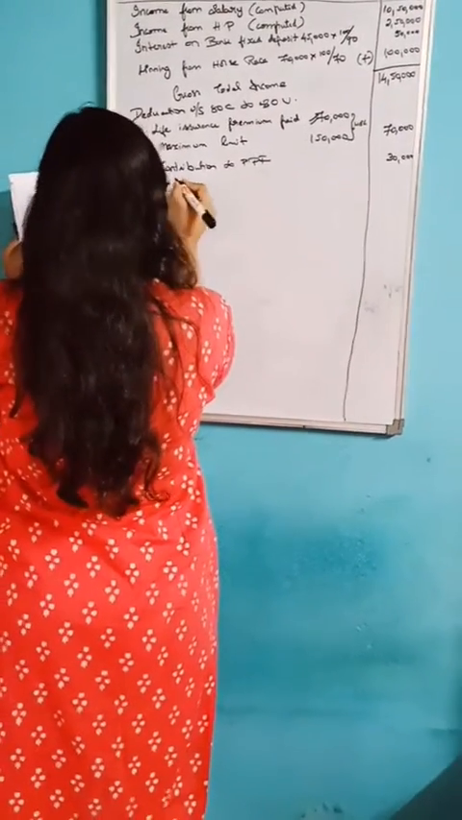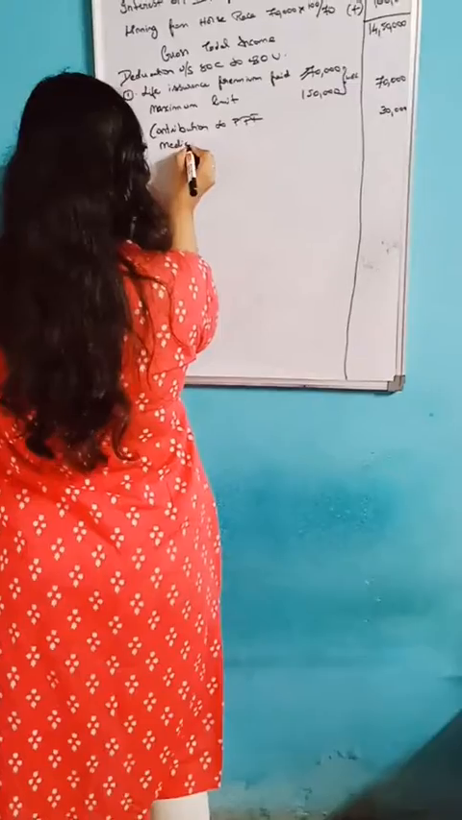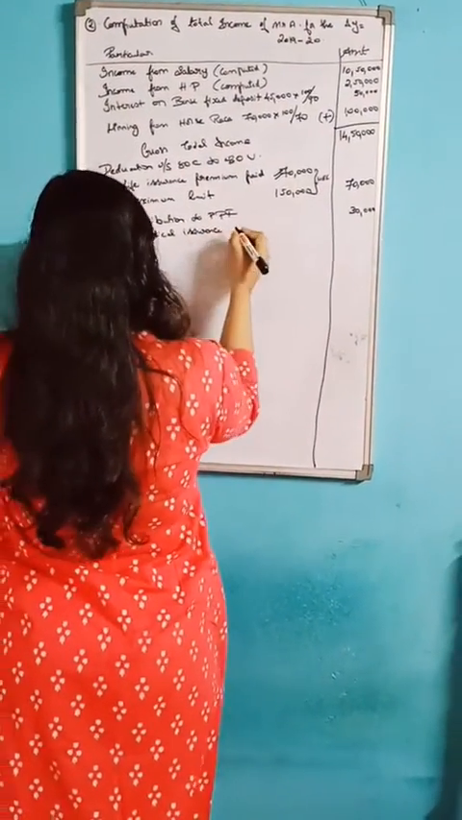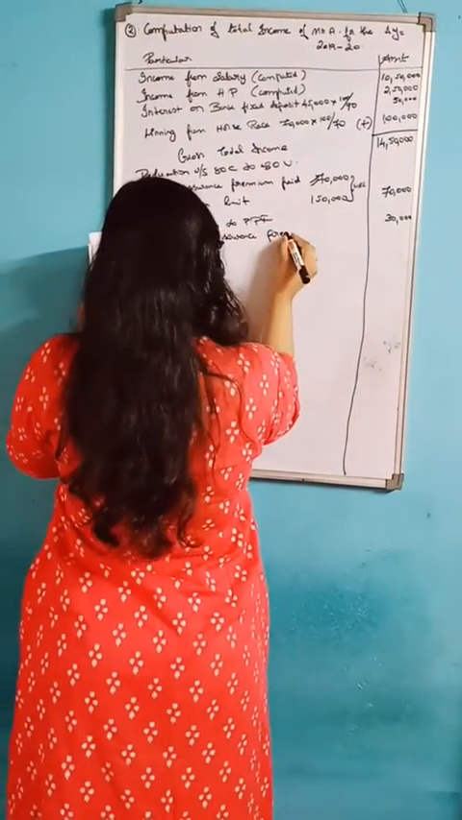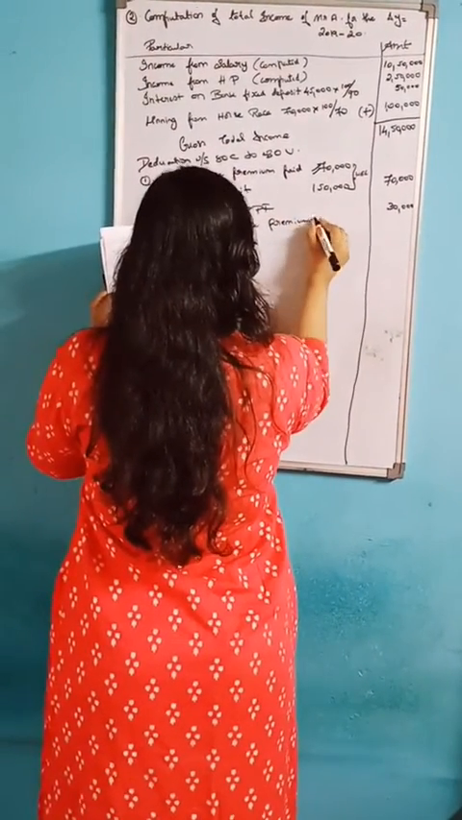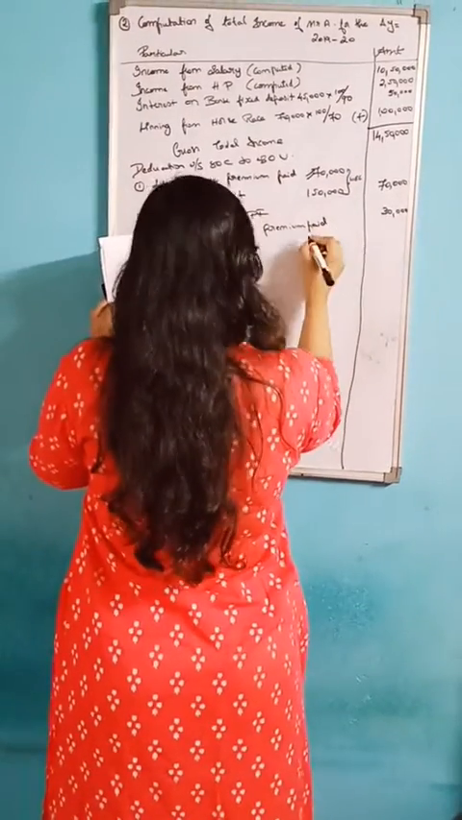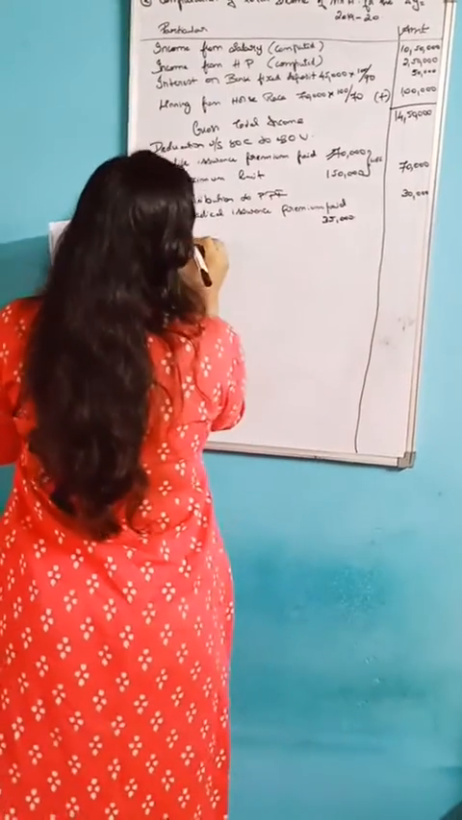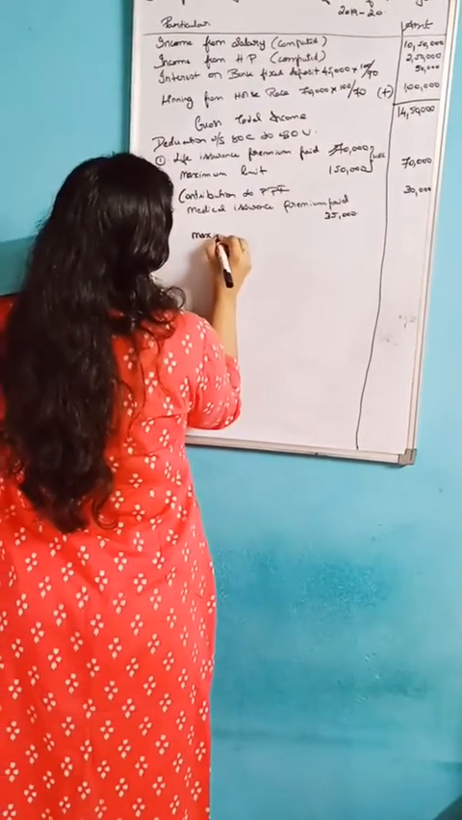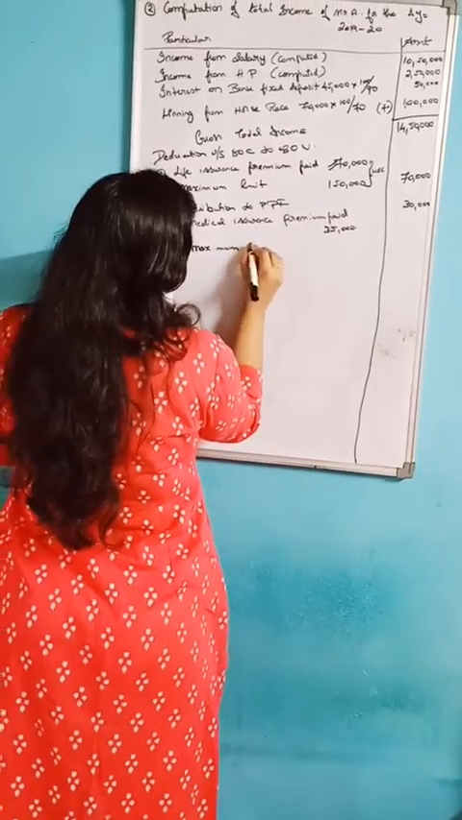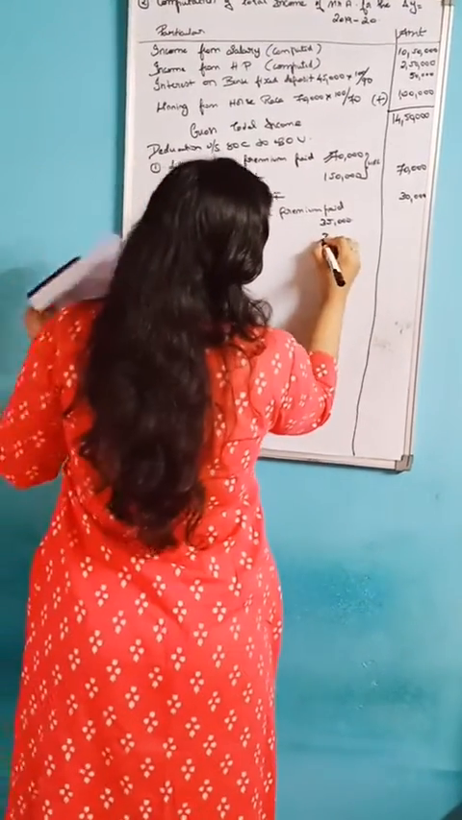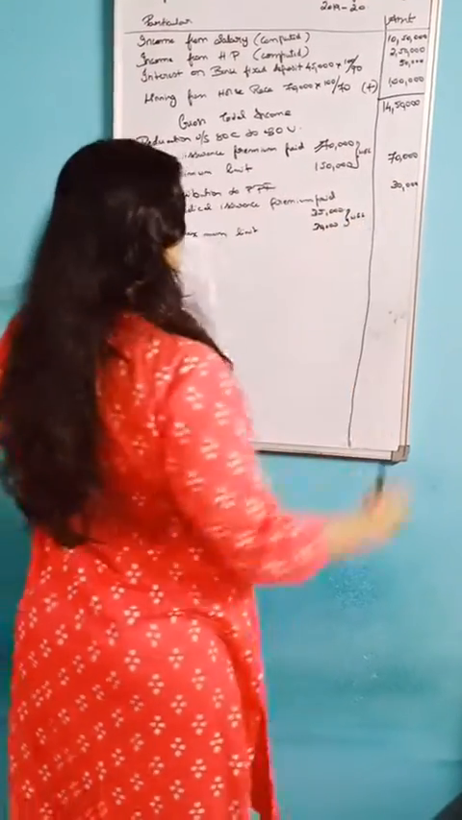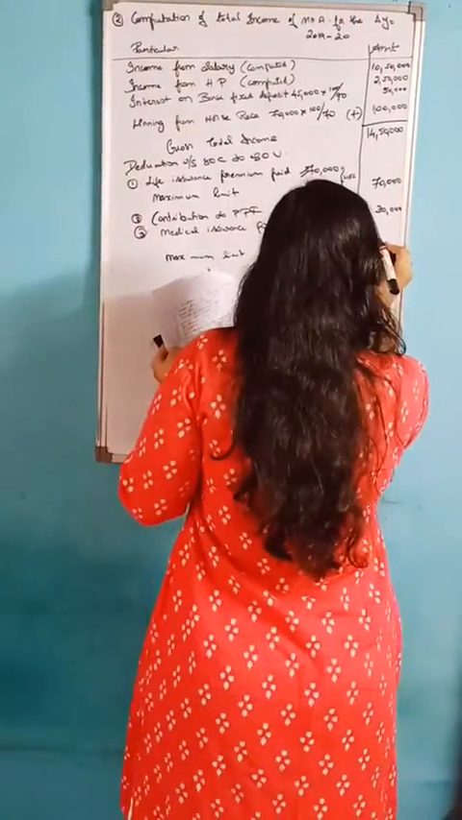So the third point is that medical insurance premium, that is paid how much? 35,000, and the maximum limit is 30,000. So whichever is less, you should write in the amount column. So that is 30,000.